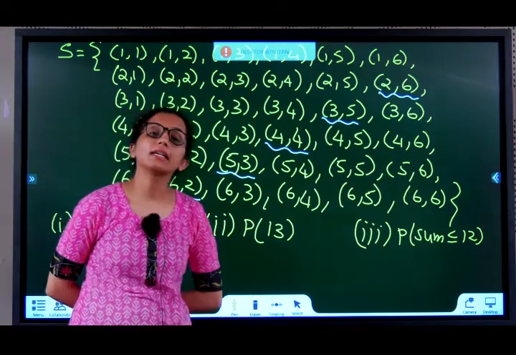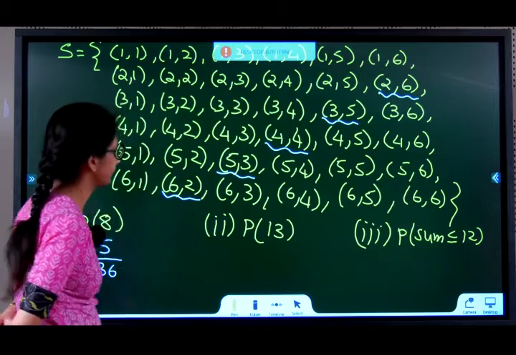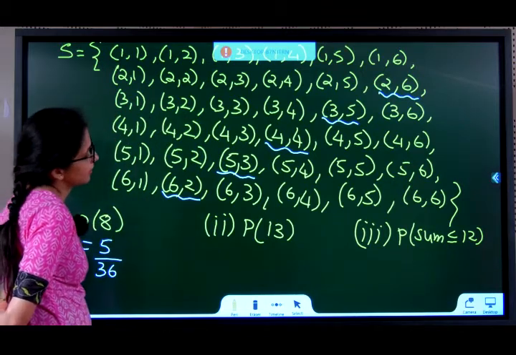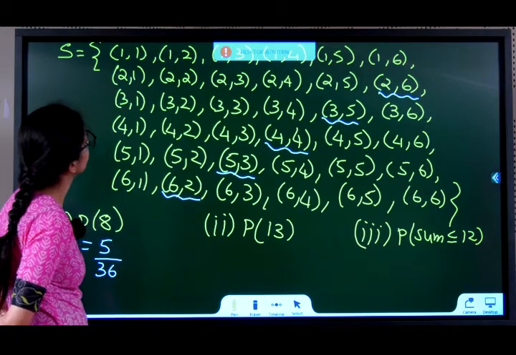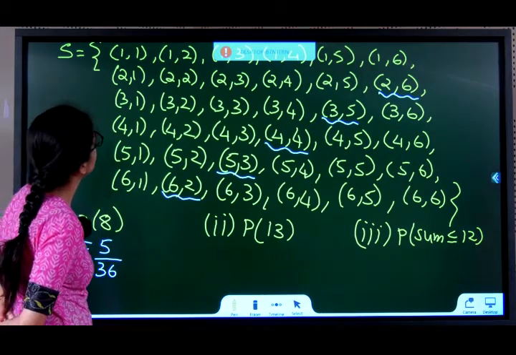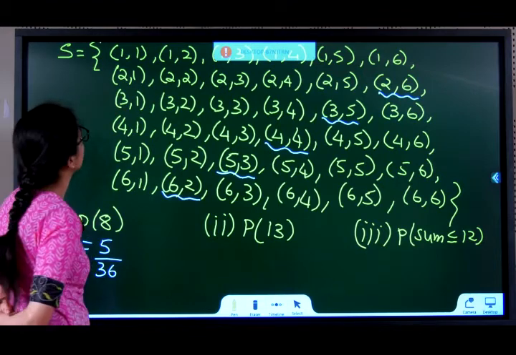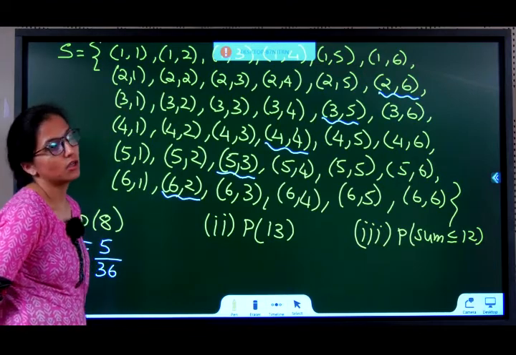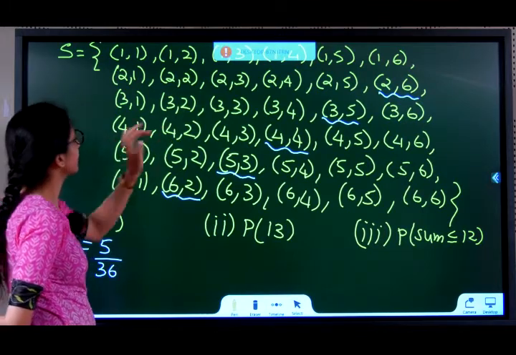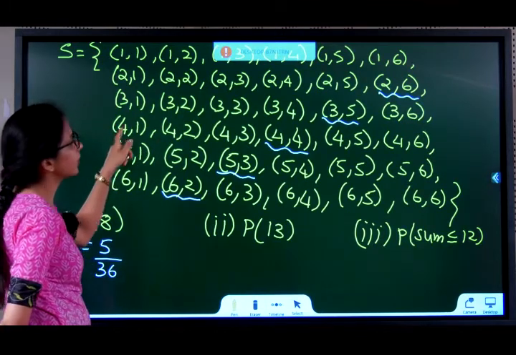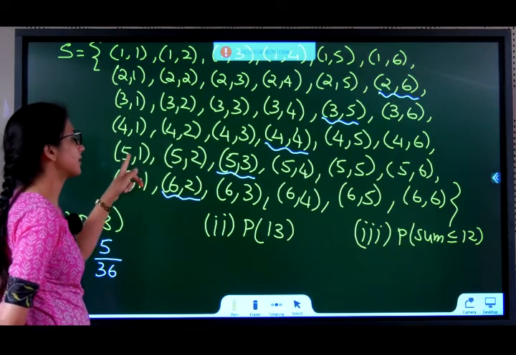Probability of getting sum as 13. Sum as 13 means what? Start from the first number. 1 and anything will give 13? No. 2 plus what is 13? 2 plus 11. Is it there? No. 3 and what is 13? 3 and 10. Is 10 there? No. 4 and what is 13? 4 and 9. Not there.